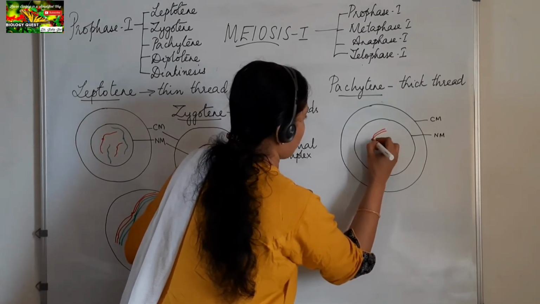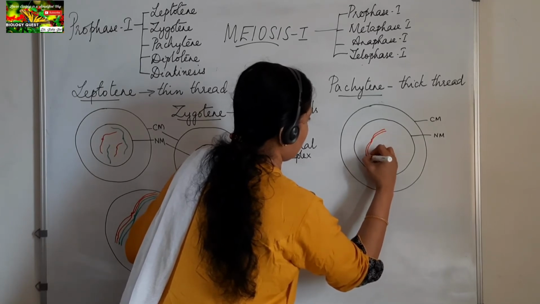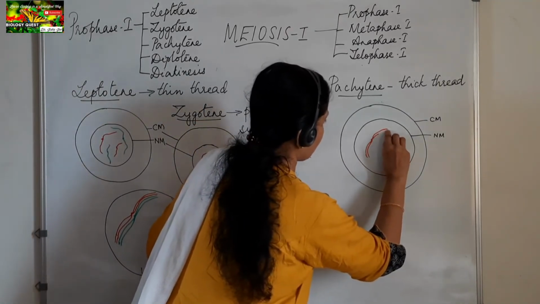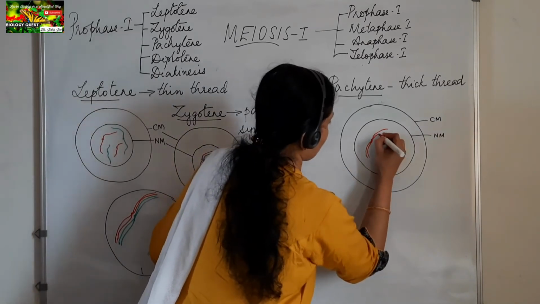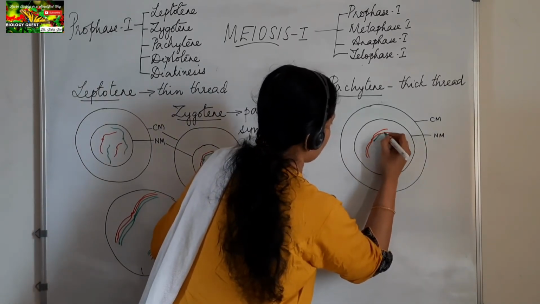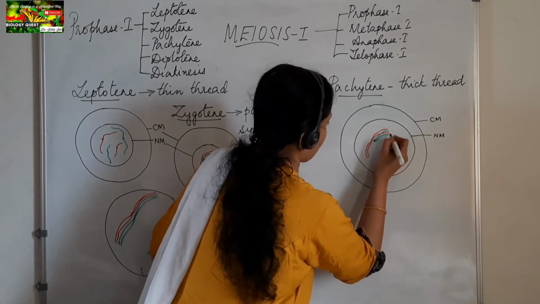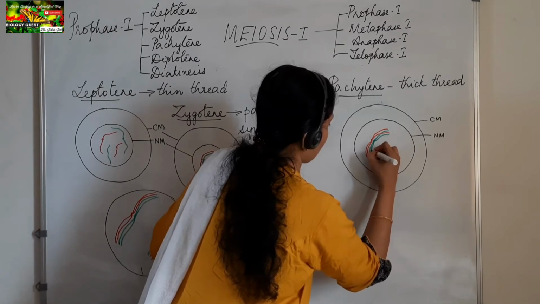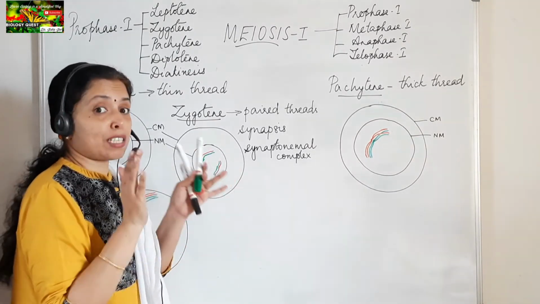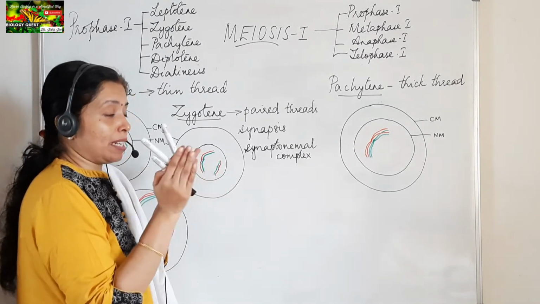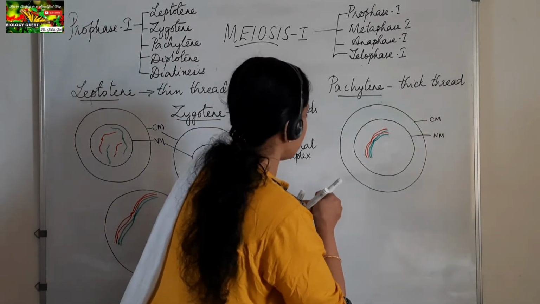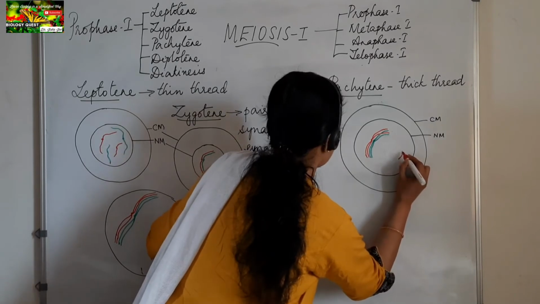Okay, crossing over. See, crossing over: the pairing is maximum, synapsis is maximum there, chromosomes lie very close together, and there is exchange of genetic material between the non-sister chromatids of the homologous chromosomes. Okay.